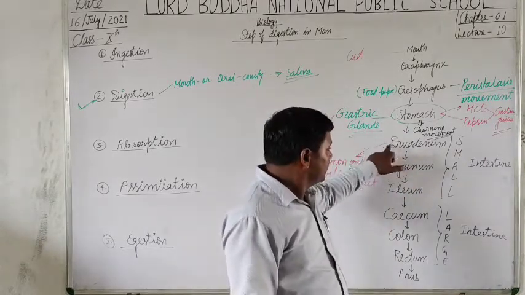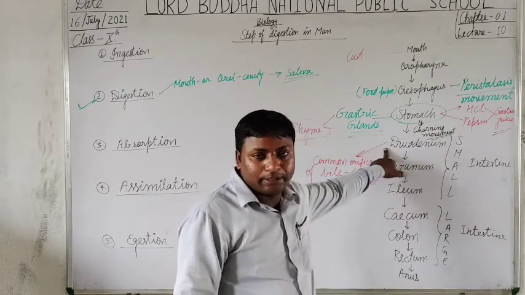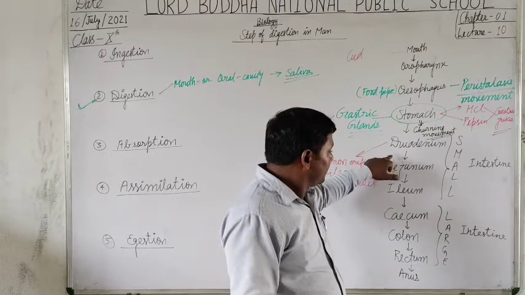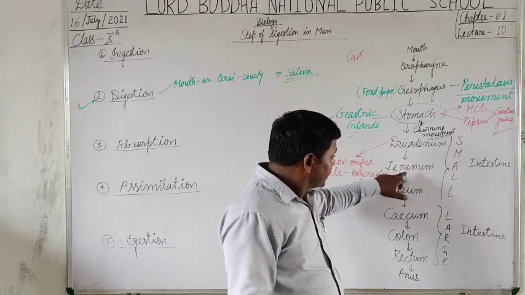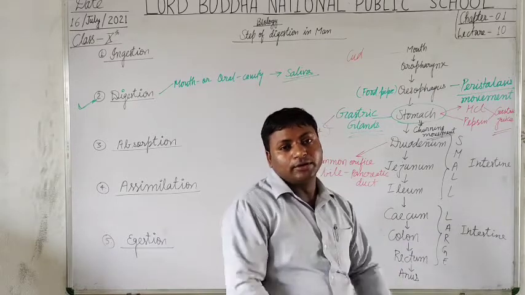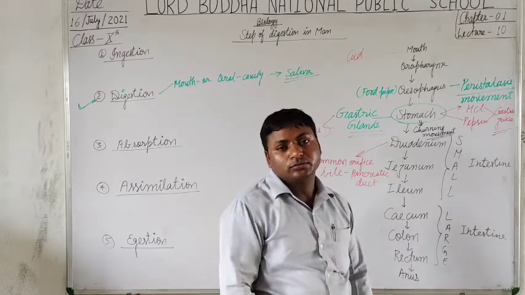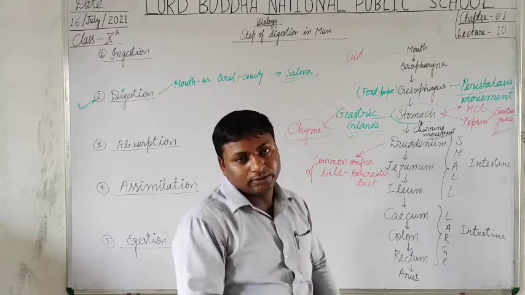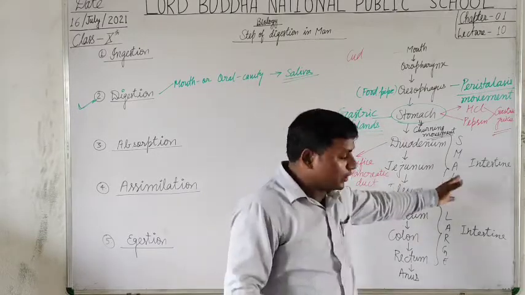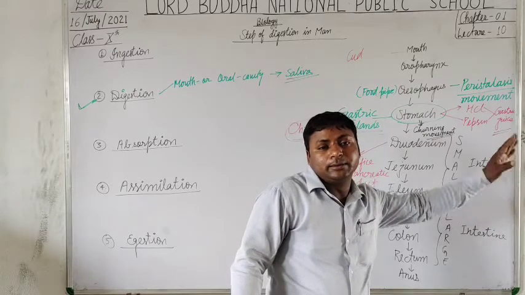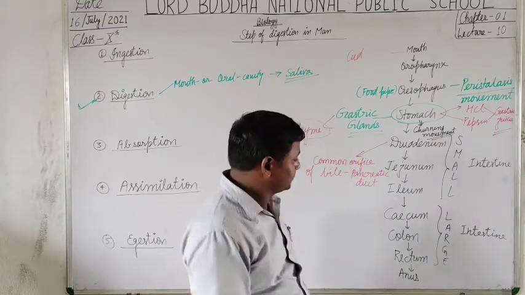intestine. Duodenum is about a 15 centimeter C-shaped tube, and the jejunum is about a 2.5 to 4 meter long tube. The complete small intestine is about 6.5 to 7 meters long.